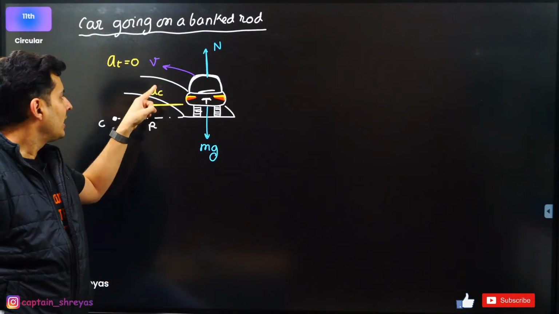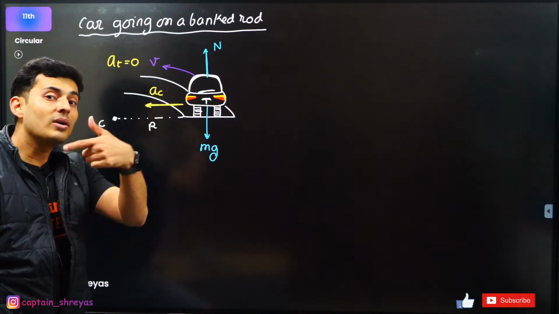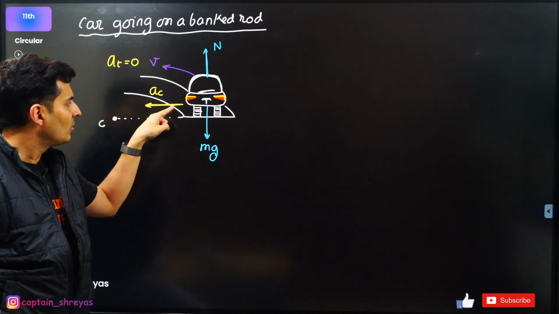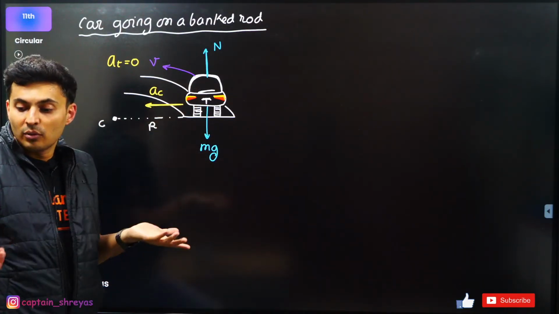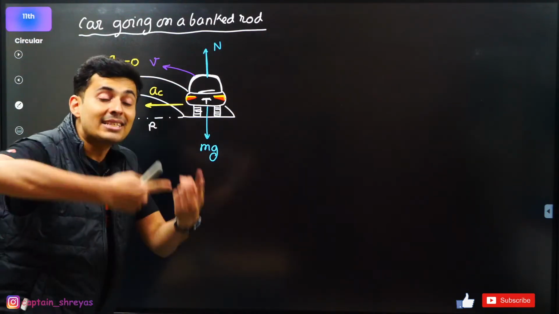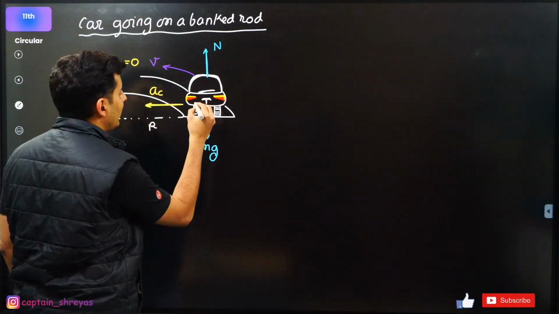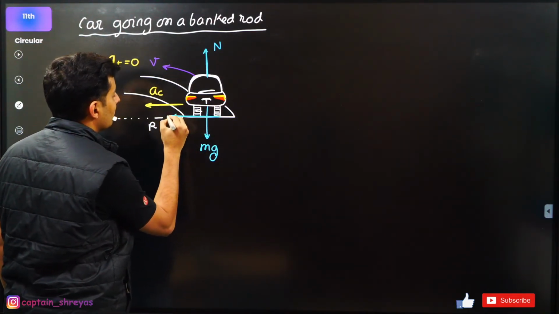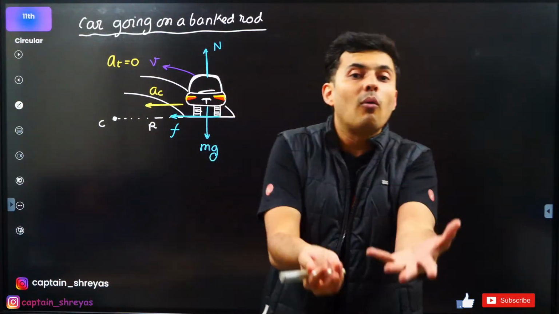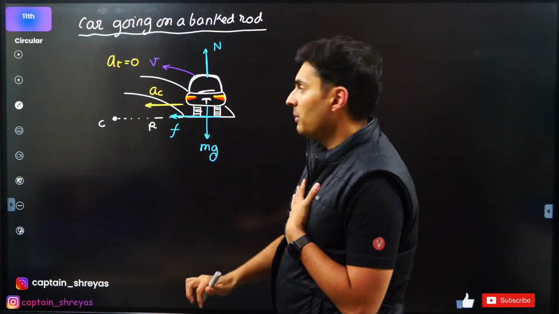Think normally. Guys, centripetal acceleration is there towards the center. Who is giving that? Who is causing that acceleration? Is normal causing it? No, it's perpendicular. Is weight causing it? No, it's again perpendicular. There's only one force then. That is friction. Yes, the friction is acting like the centripetal force. So centripetal force is not shown separate. You just show on the tires of the car, there is a separate frictional force that is providing the acceleration and behaving like the centripetal force. No separate centripetal force is there.